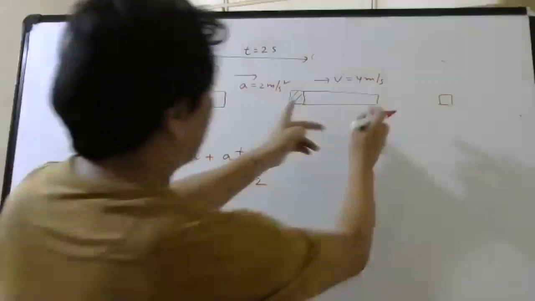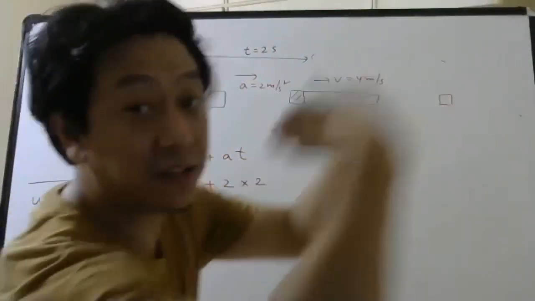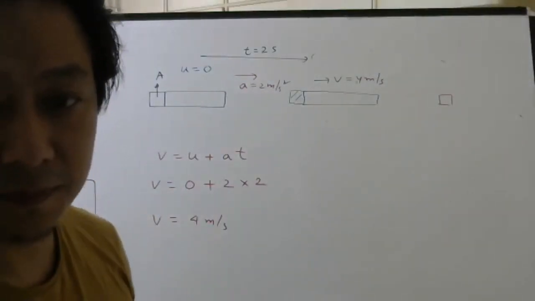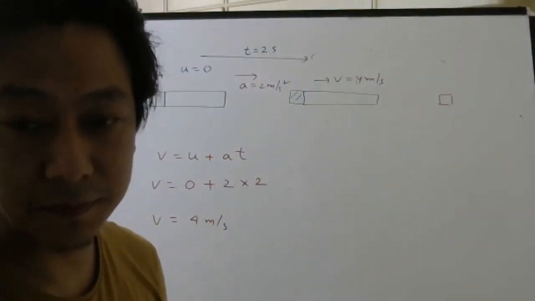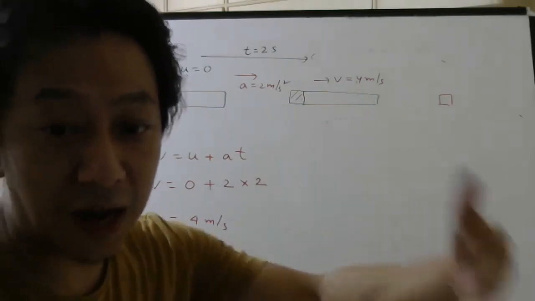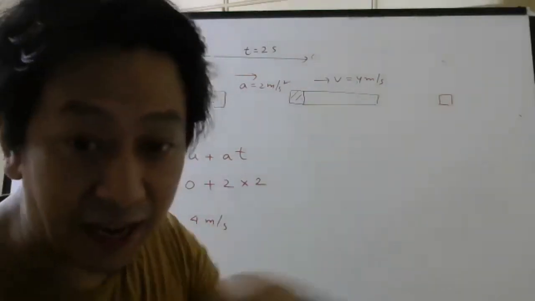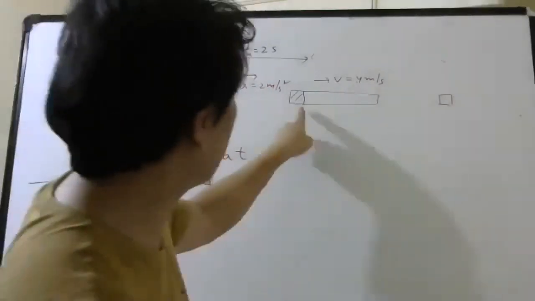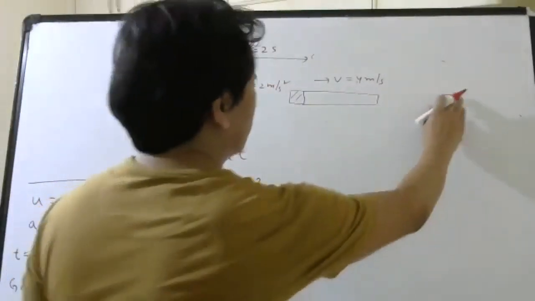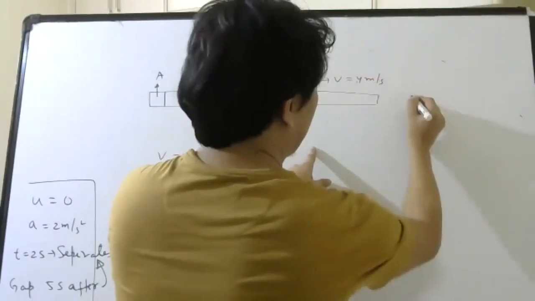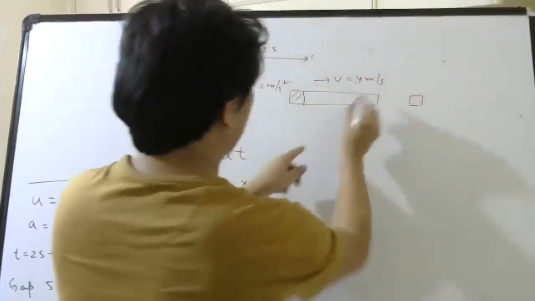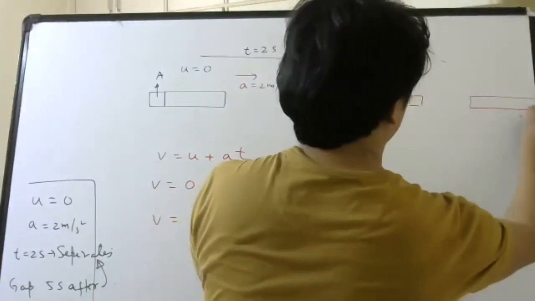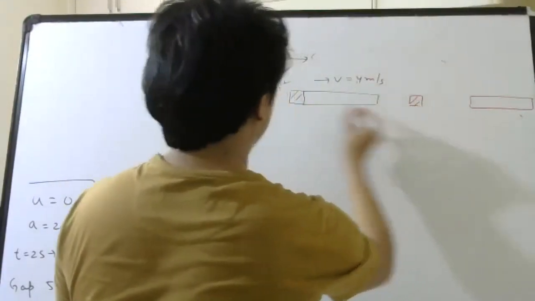Then this part will be farther or there only? What do you think? It will be farther because the remaining train is still accelerating. Remember, this one is moving uniformly. So let me show it a little nearer so that I can show the remaining part. So this part will be farther. Okay, so let me do it like this.